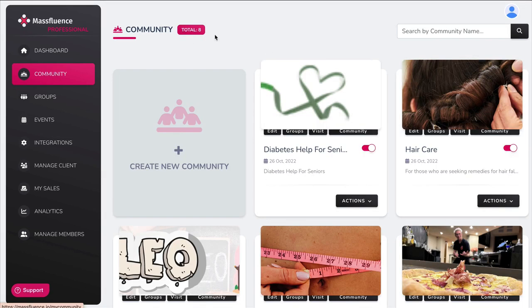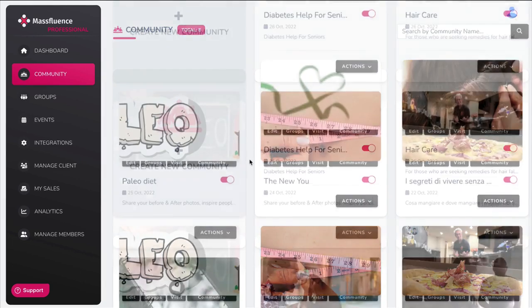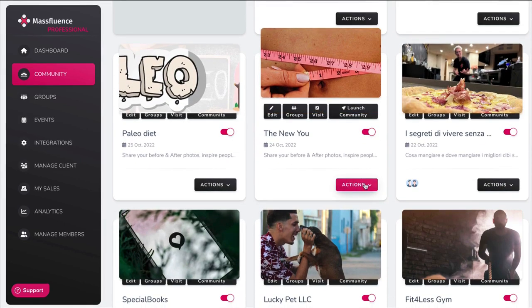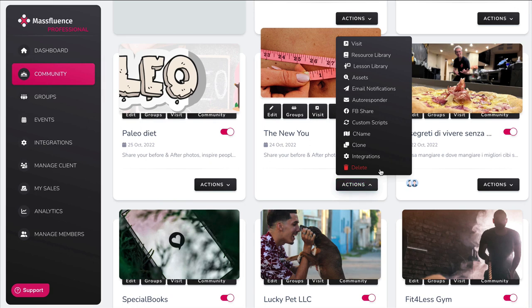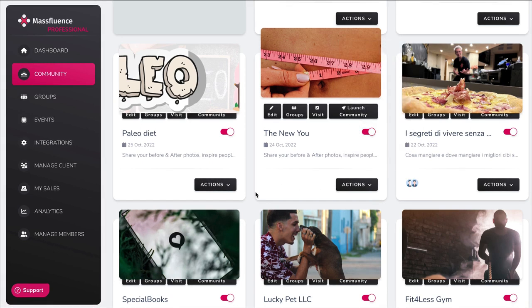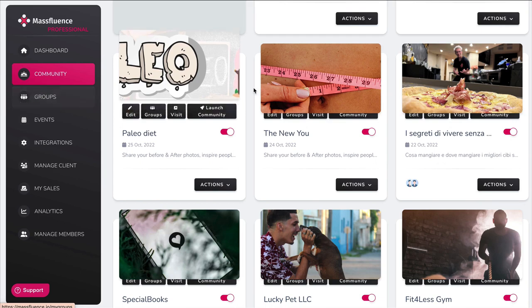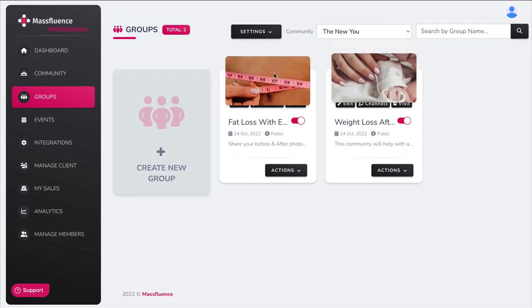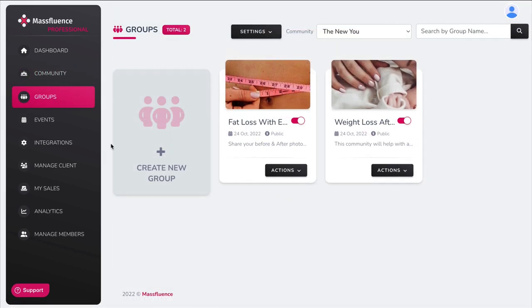So if we go back to the community page, you can also click on actions here, and these are all the different ways you can add things to your site, and we'll go through them one by one as I get to them. Okay, but for now, let me show you how you can create groups on your site. So you would click groups here, or you can click here, it's the same thing. And these are the two groups that I made. You would just click here to create another one.